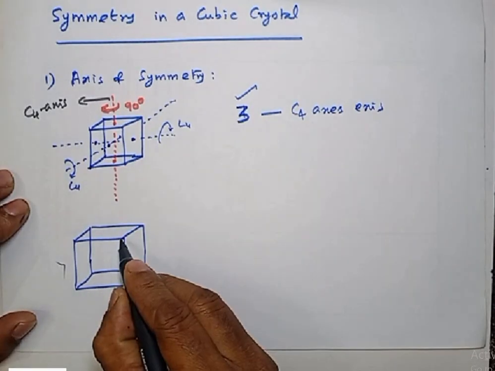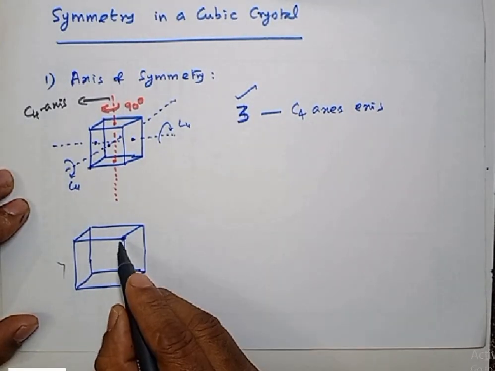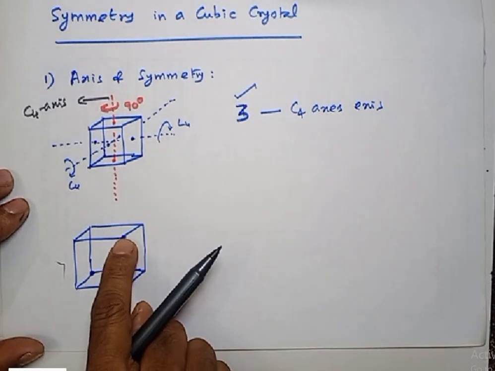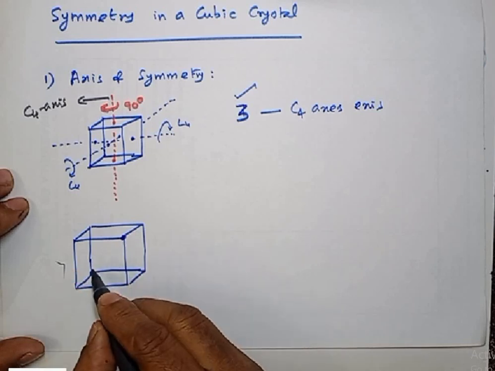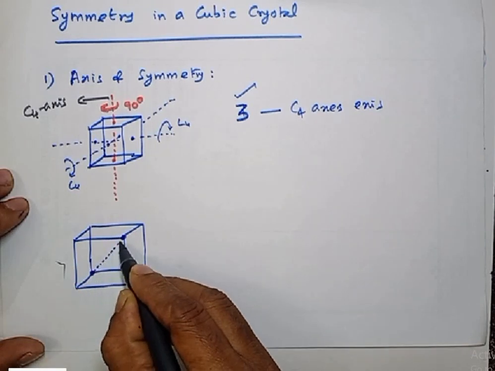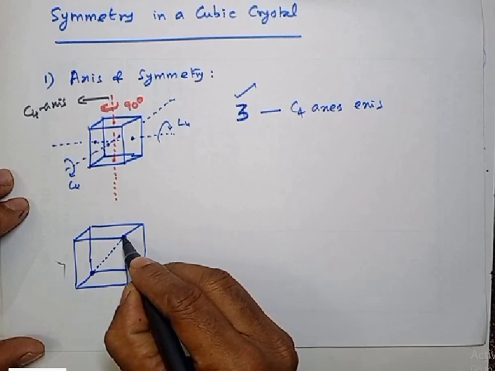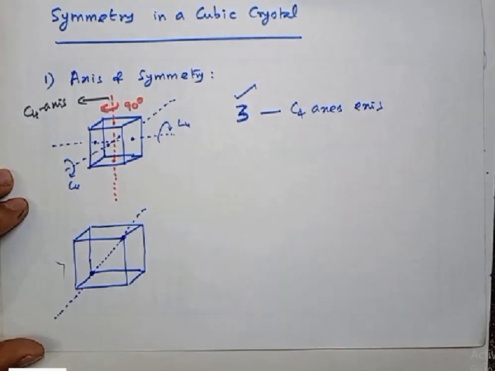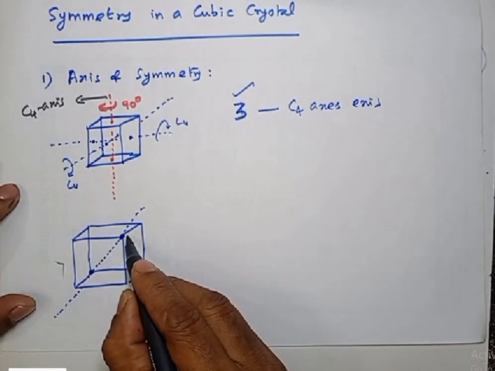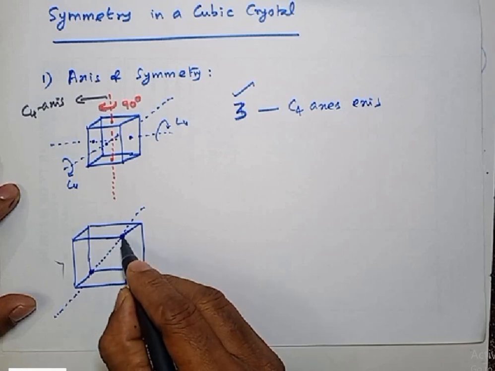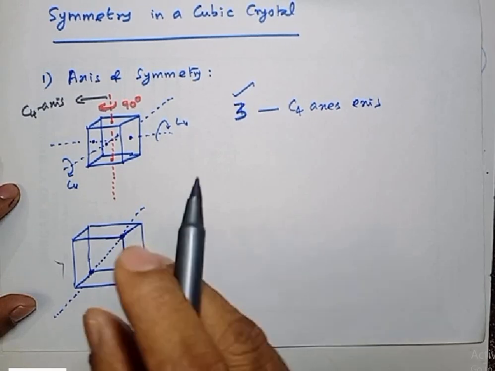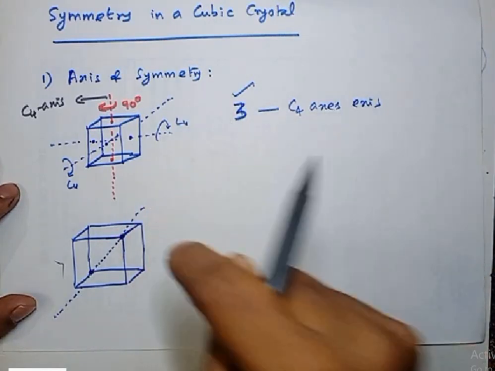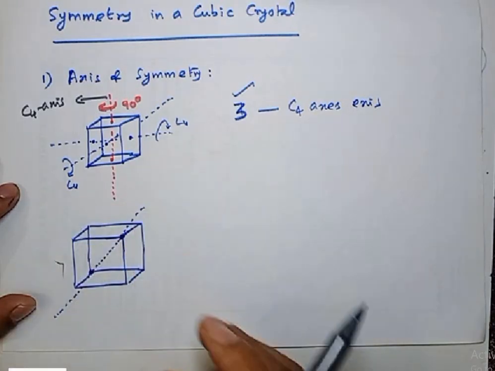How? See, you take this corner and the diagonally opposite corner. Look carefully, you take a corner and diagonally opposite corner and you fix an imaginary axis passing through this. Okay, now listen, if you view from this corner, it looks like an equilateral triangle.